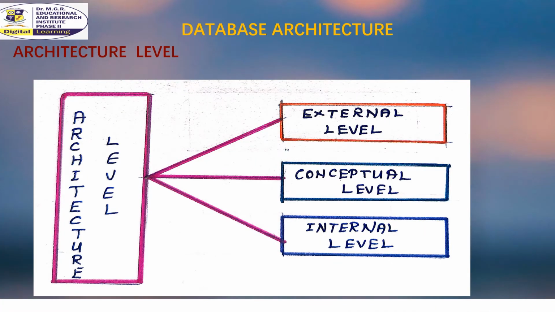Now we will discuss the architecture level. Architecture level is classified into three levels. Number one, external level. Number two, conceptual level. Number three, internal level. External level is also called view level. Conceptual level is also called logical level. And internal level is also called storage level. The user is able to interact with the external level. In between the view level and storage level, we have the logical level.